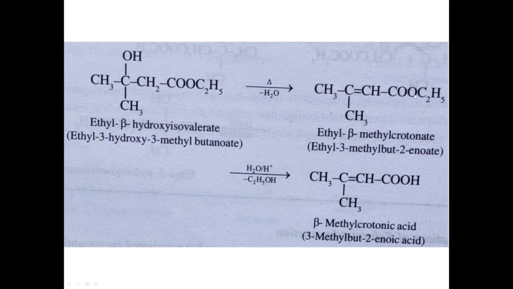Actually, this is ethyl crotonate with one substitution here. In the IUPAC name, first we give the ester derivative, ethyl 3-methylbut-2-enoate, with the double bond at the second position. On hydrolysis, we will definitely get the respective carboxylic acid, so this is beta methyl crotonic acid.